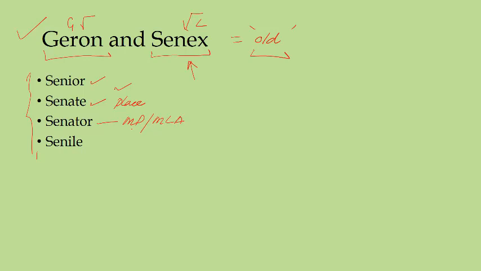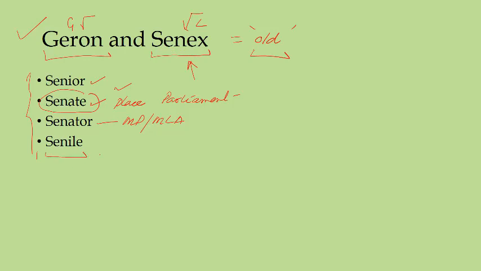And why are they called senators? Because they are old people and very wise and intelligent. Of course, now we can have an MP or MLA who is young also, but in the old times, especially in Greek times, a senator was always an old person, क्योंकि old को ही wise समझा जाता था, बुद्धिमान समझा जाता था, और जो place है उसको कहते हैं senate, जिसको हम पार्लियामेंट कहते हैं. Such a place is called senate. So senate and senator both come from the same root, senex, or old.